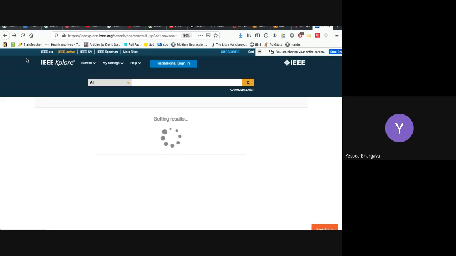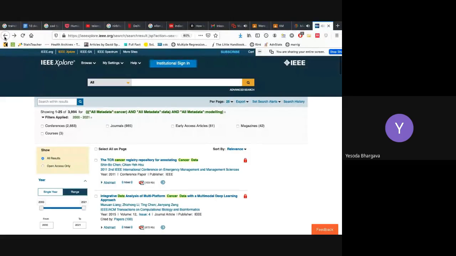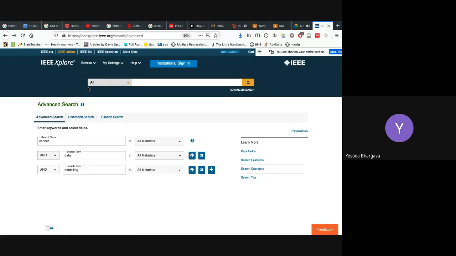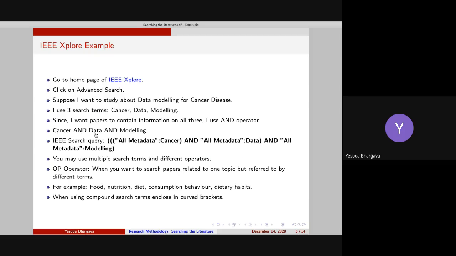Now, to say another example, if I wanted to search for a paper, so here as you can see, when we search this, the IEEE search query is this. So metadata is data of data.